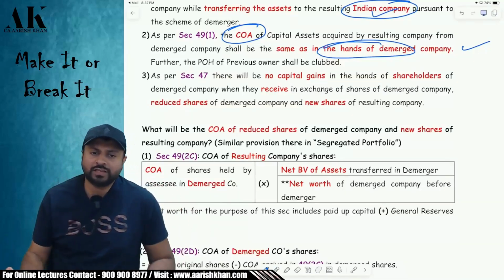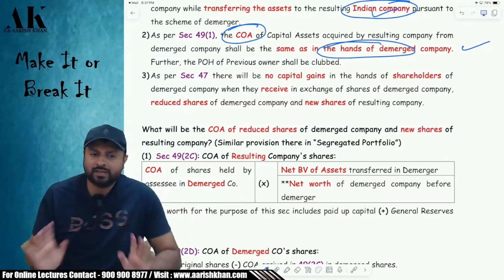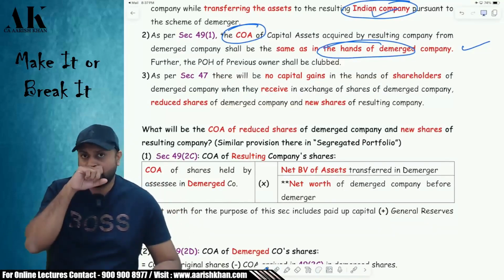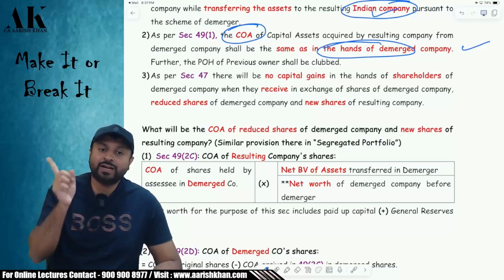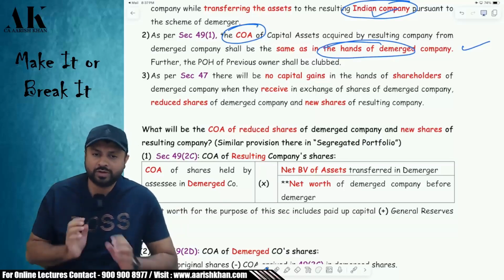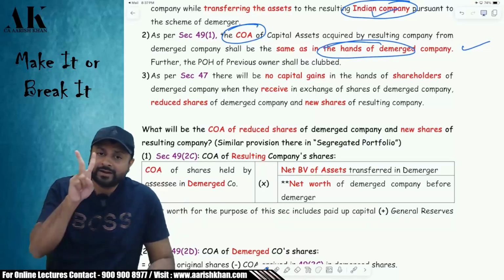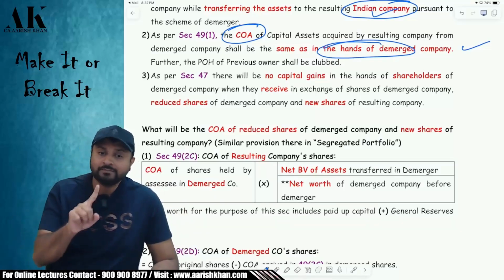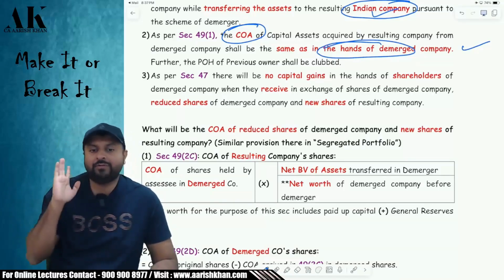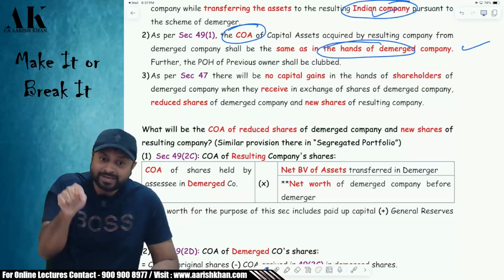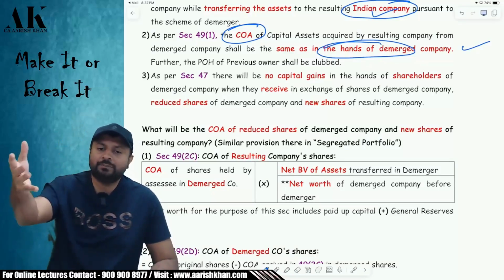The shareholders will give what? The old shares of the company. For example, the paid up value of one old share was 10 rupees. The shareholder will return the old shares of the company. And what will they get? In return, they will get 2 shares. One, the old company's reduced paid up value shares, and the new company's new share. Are you clear?